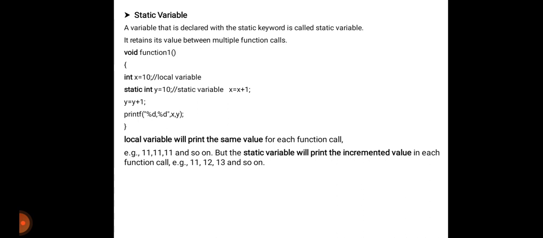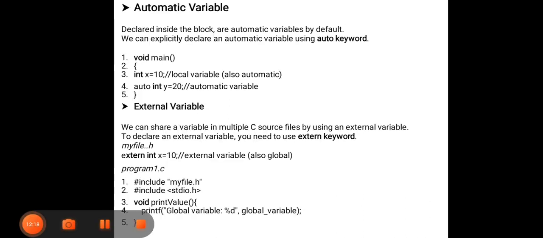Next one is automatic variable. All the variables in C that are declared inside the block are automatic variables by default. We have to do nothing here. We can explicitly declare an automatic variable using the auto keyword.